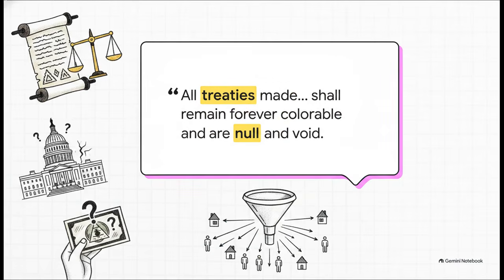We'll conclude this explainer with a highly provocative claim taken directly from these alternative texts. The documents explicitly state that because the true Constitution is derived from ancient Moorish law, certain subsequent treaties and colorable legal processes are actually null and void.